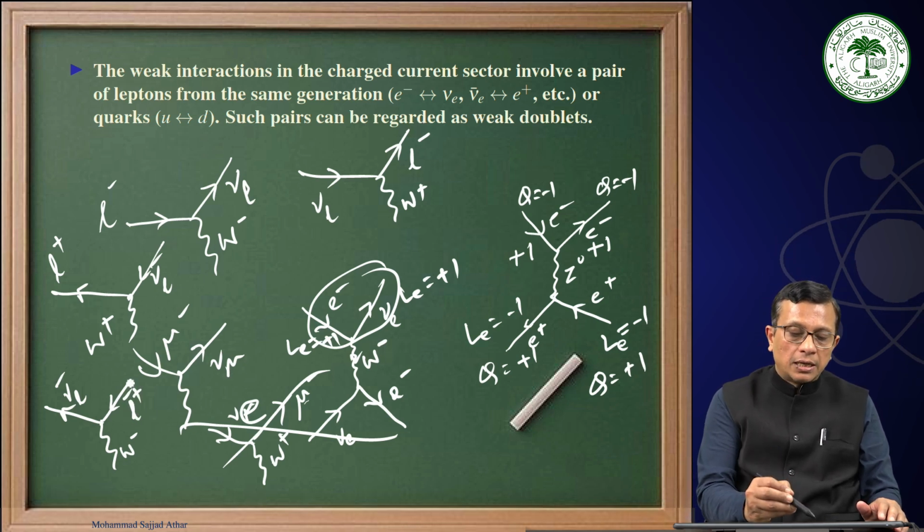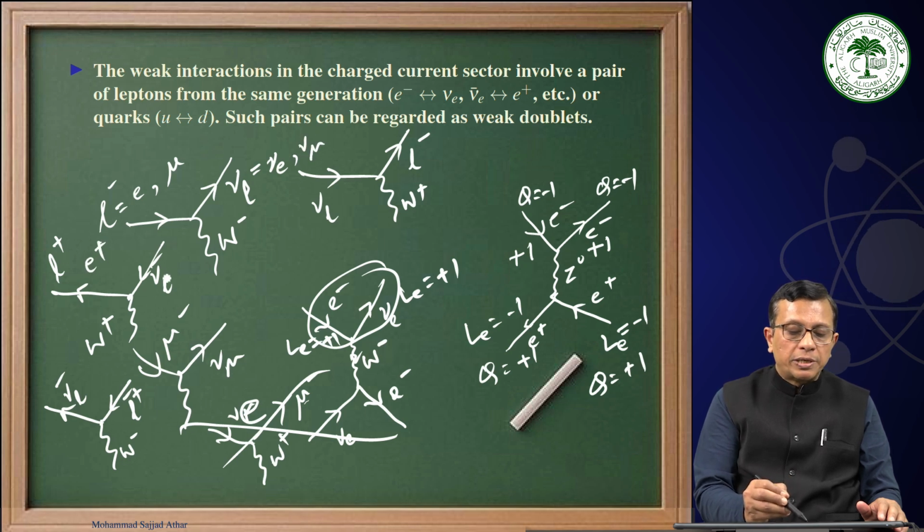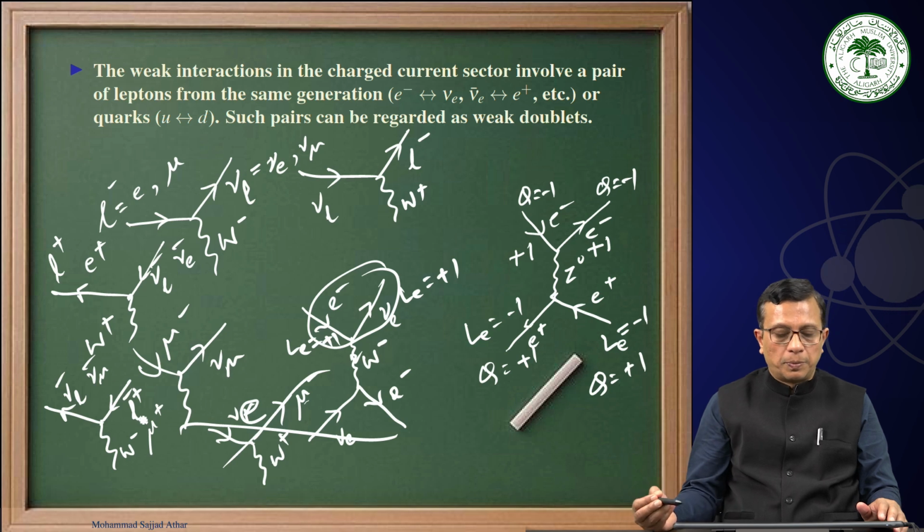Therefore if this is e, this has to be nu e. If this is mu, this has to be nu mu. If it is e plus, this has to be nu e bar. If it is nu mu bar, then this should be mu plus, or simply mu plus we call.